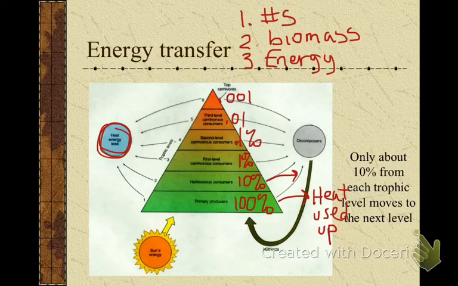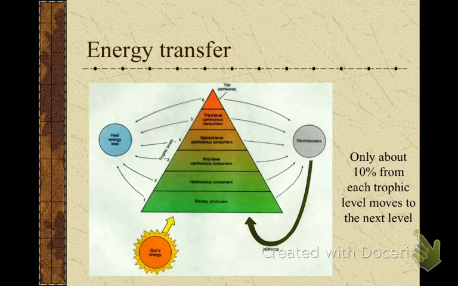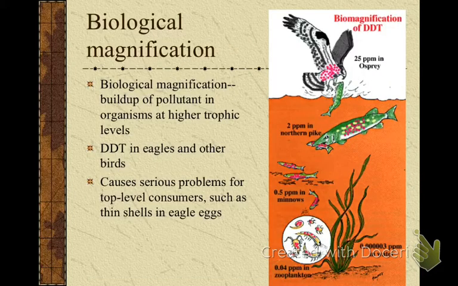So if I want to do the numbers game, if I had 1,000 blades of grass, how many primary consumers would I have? Or the mass of my primary consumers? And then my secondary consumers, and then my tertiary, my quaternary, 0.1, and then 0.01. So this is pretty easy when you think about it. I might give you a number at a secondary consumer, and I might ask for what it is at the producer level. You should be able to do the math with it. So that's it for the energy aspect and the pyramid aspect.